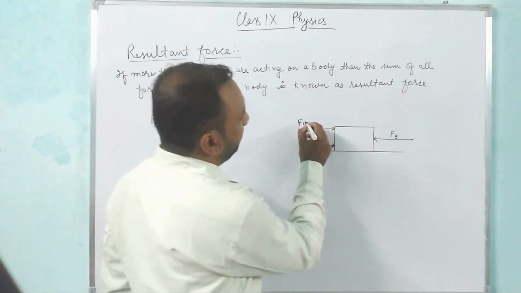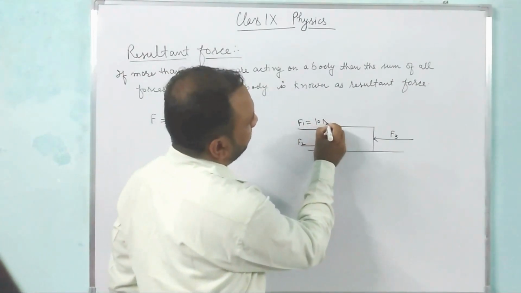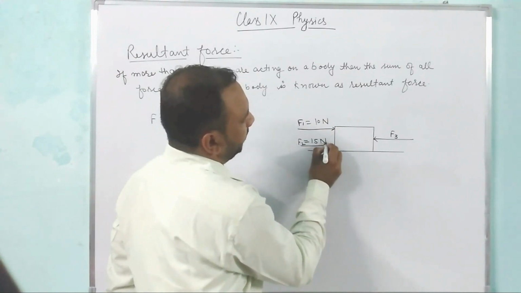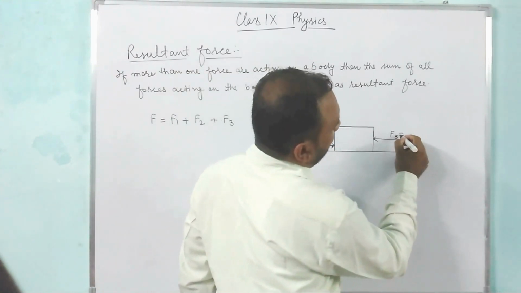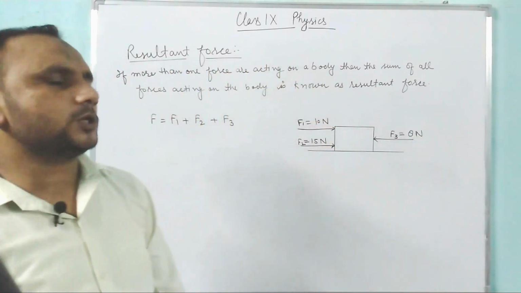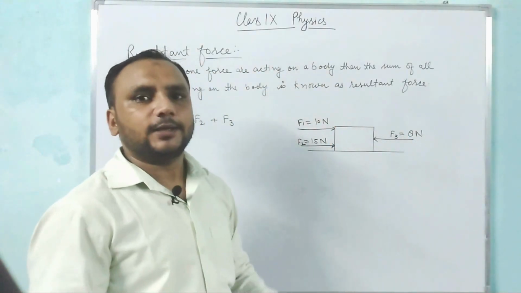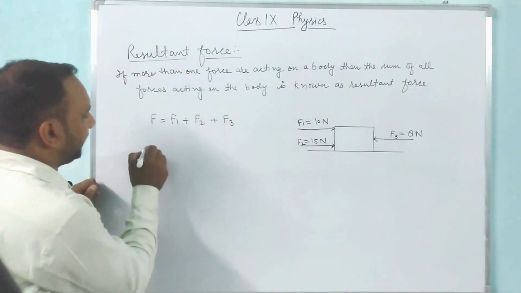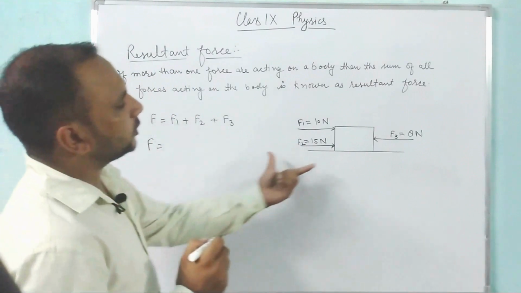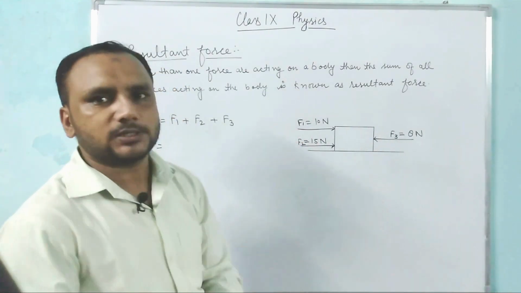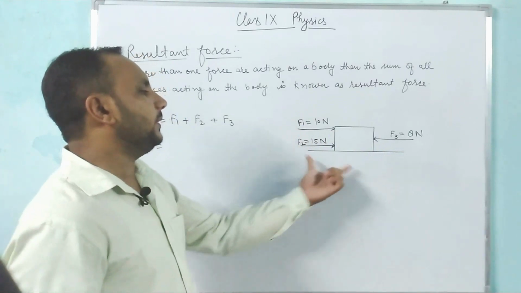If F1 is 10 Newton, F2 is 15 Newton and F3 is 8 Newton, then how much force is acting on the body and in which direction is it acting? We can find the sum of all forces. 10 Newton and 15 Newton are towards right, so they will be positive.